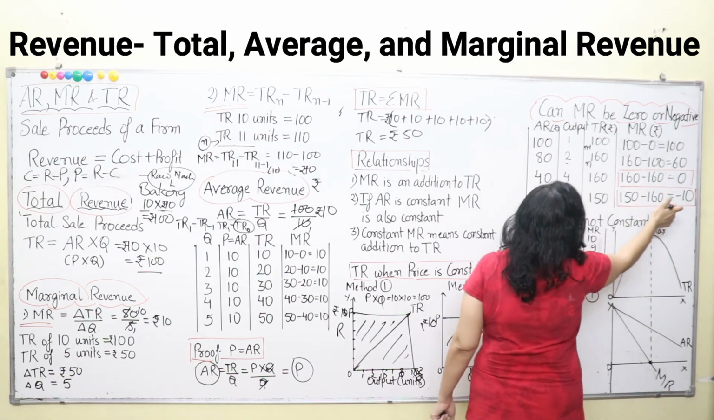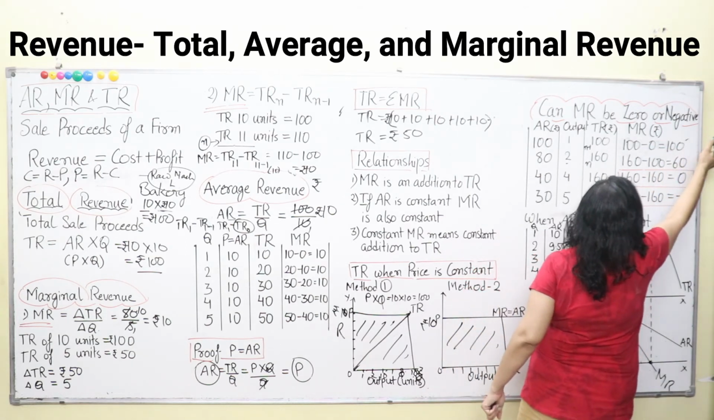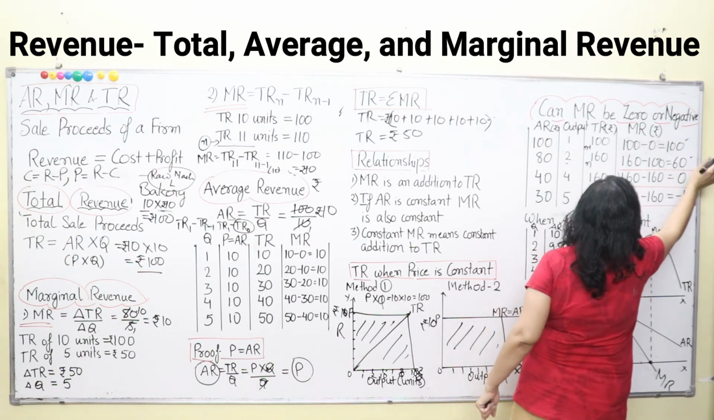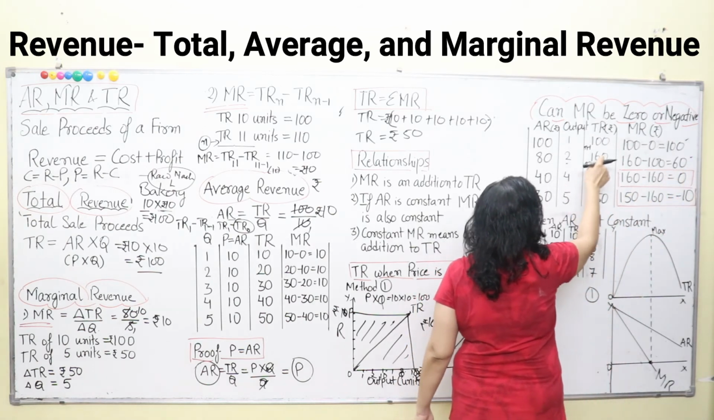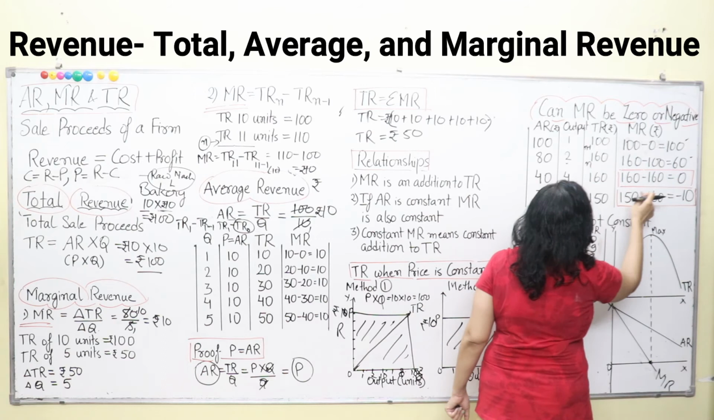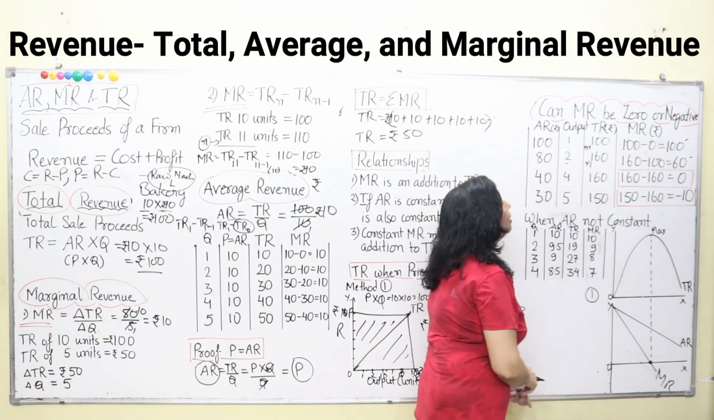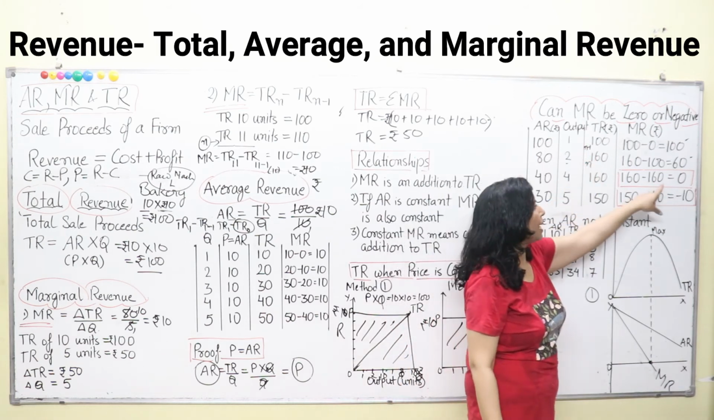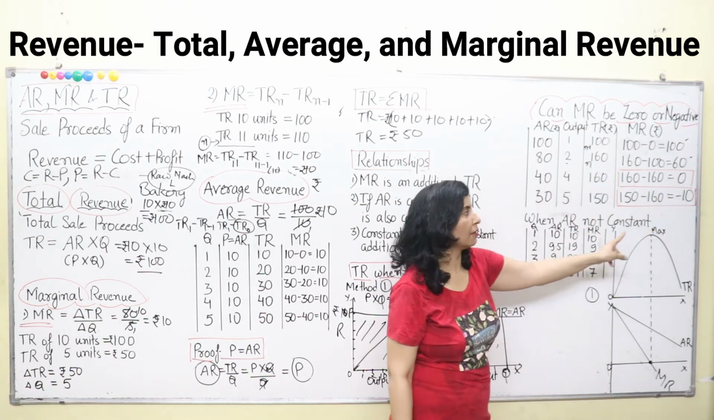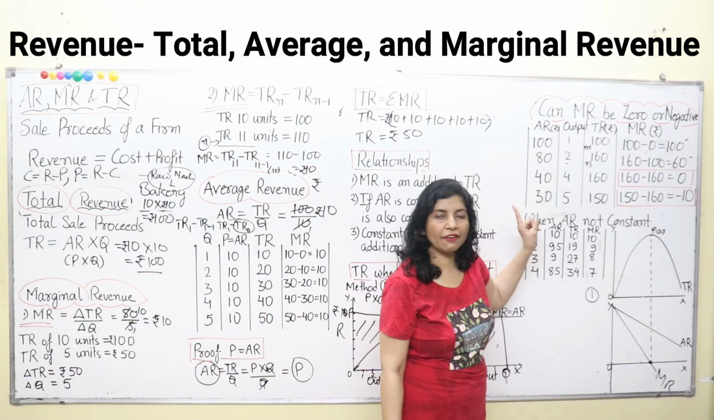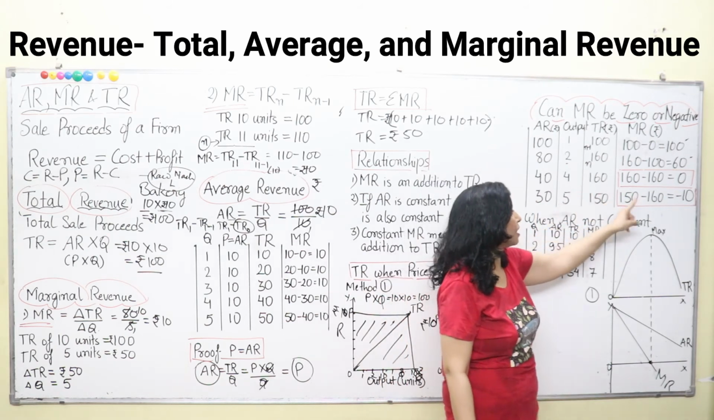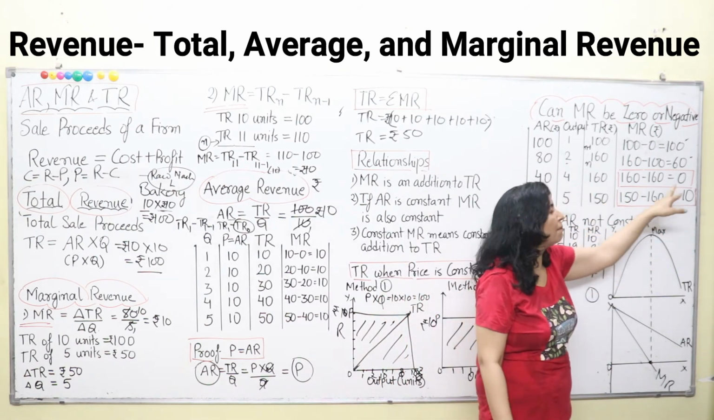So here we can see initially the marginal revenue was 100, now it has become 60. Thereafter 160 minus 160 is your 0 and 150 minus 160 is your minus 10. So here we can see that marginal revenue has become 0, and thereafter if we keep on manufacturing and selling commodities, our marginal revenue can also become negative. It has become minus 10.